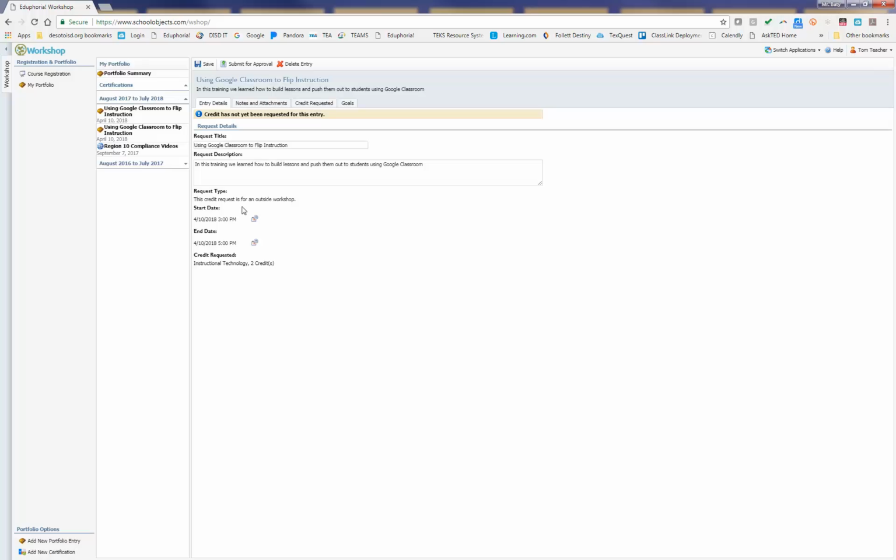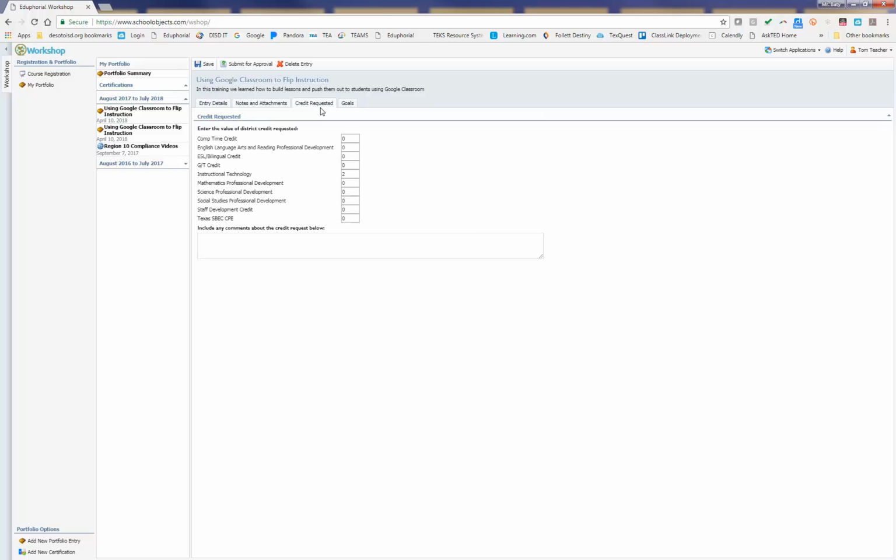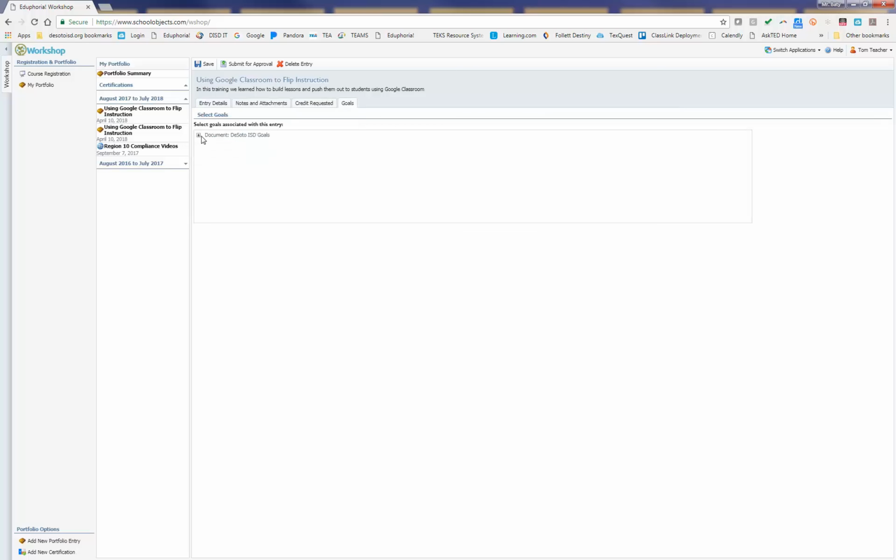Credit request, start date, end date, the credit I'm requesting. If I have any other notes I need to give, I can do that here. I can see the attachment I made. If I need to add another attachment, I can add an attachment at this time. I can once again review or change that credit that I'm requesting, and I can review those goals again.